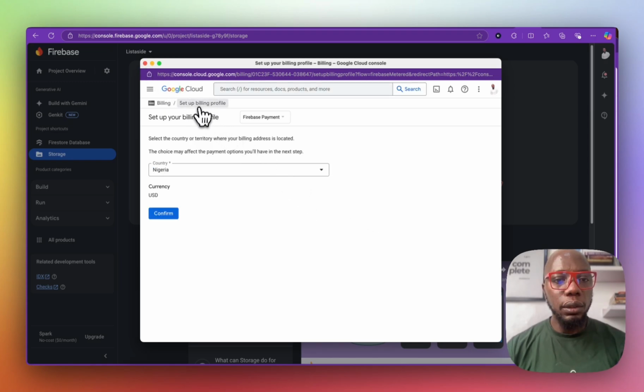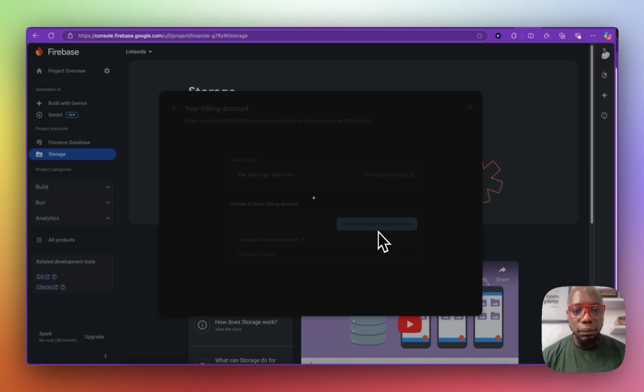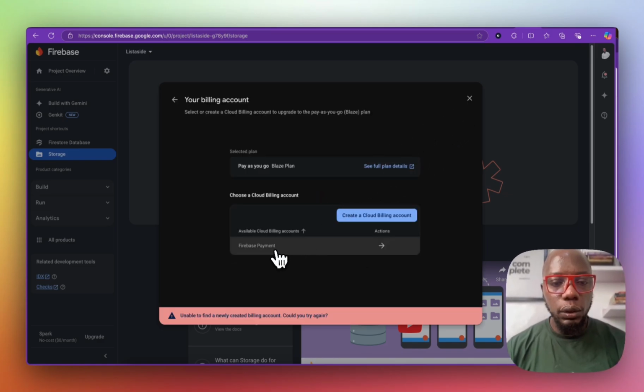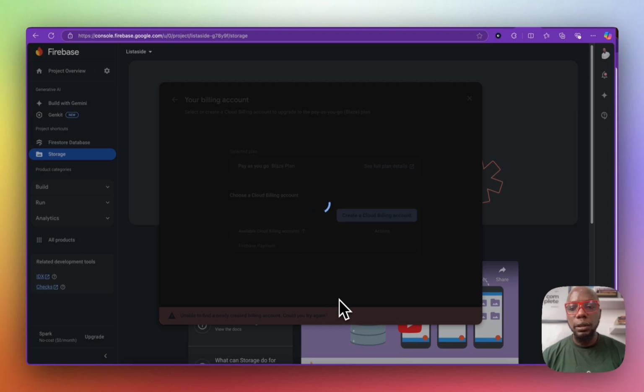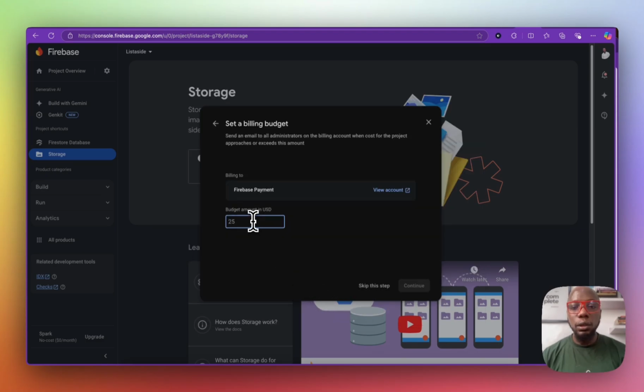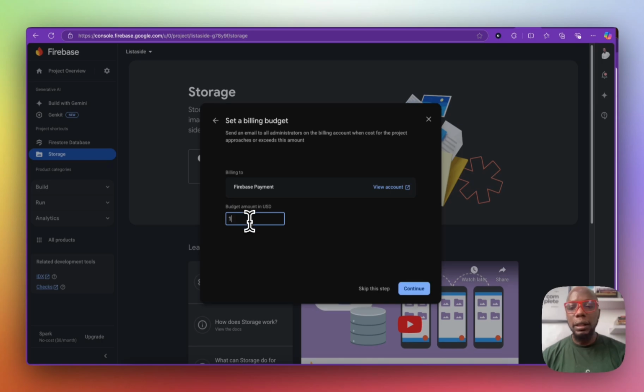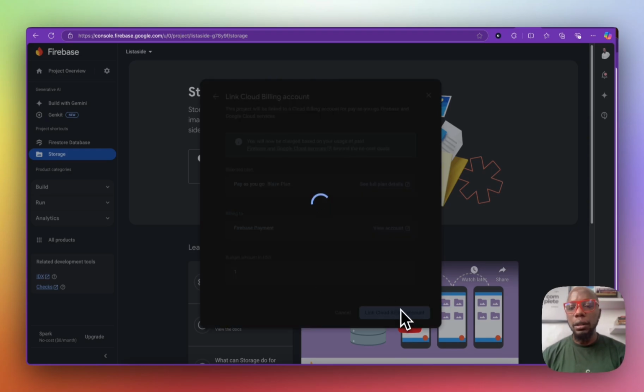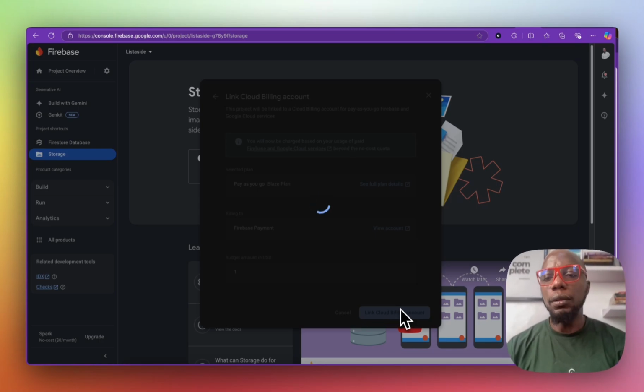I don't want to create a new Firebase account. So this is the one I want to use. So like I was saying, Google can be very brutal. Put a minimum amount. If you're just playing with it or you're just learning with it, put something very, very tiny that you would not regret losing if something happens to your project.